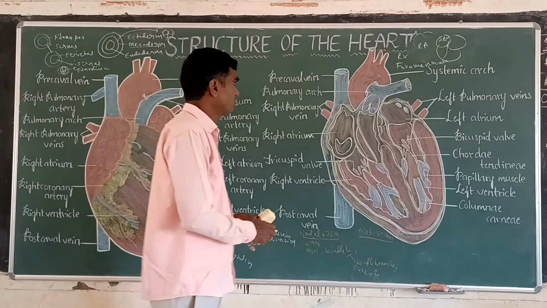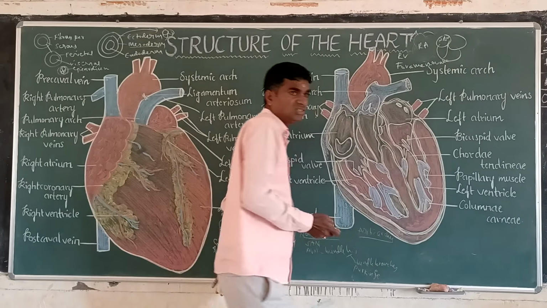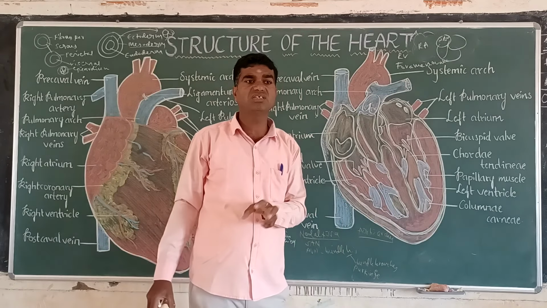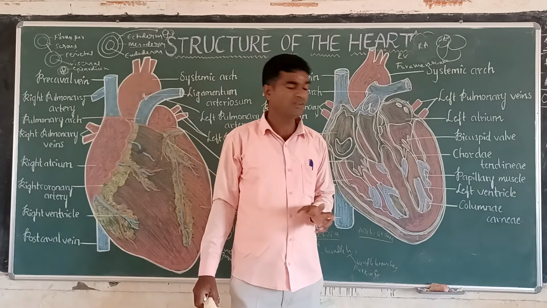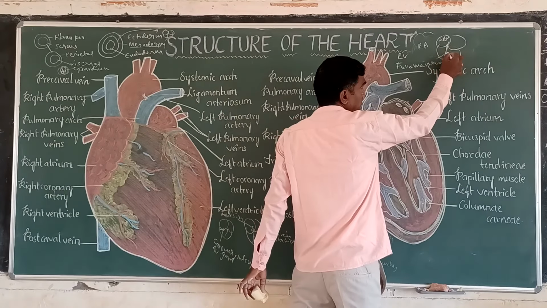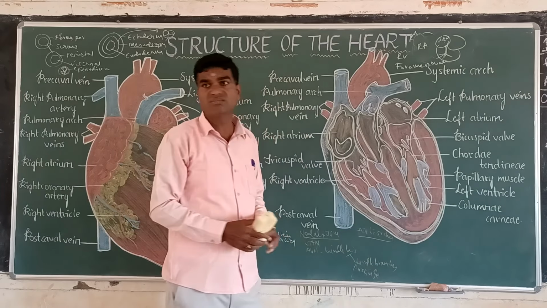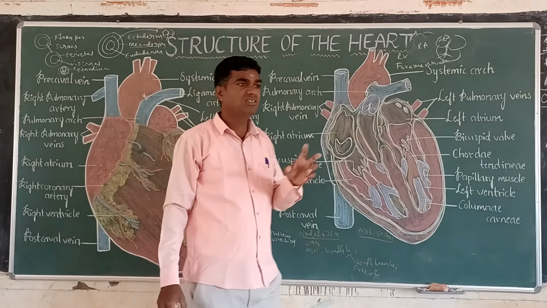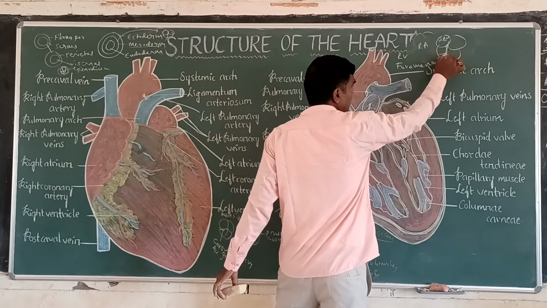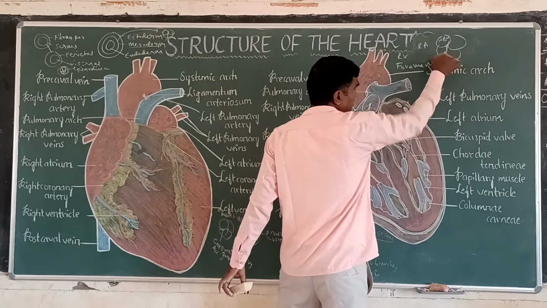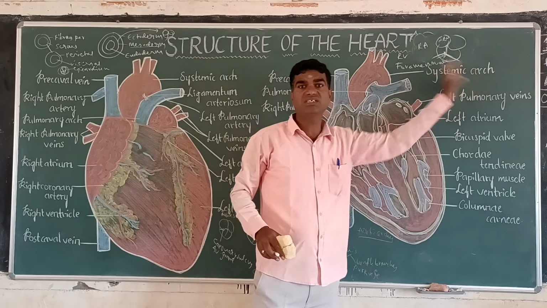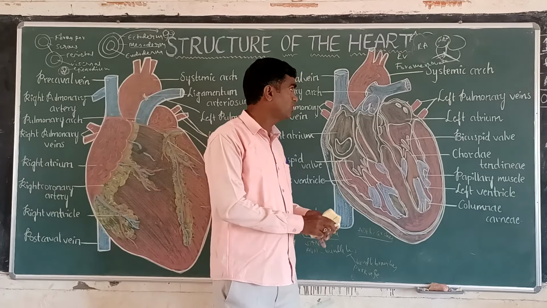Next, from the SAN in the nodal tissues, there is the AVN node. AVN is called the atrioventricular node. From the AVN node it reaches the left and right side branches, which are called the bundle branches, the bundle of His. When the bundle branches release or connect through the left and right sides, they are called Purkinje fibers.